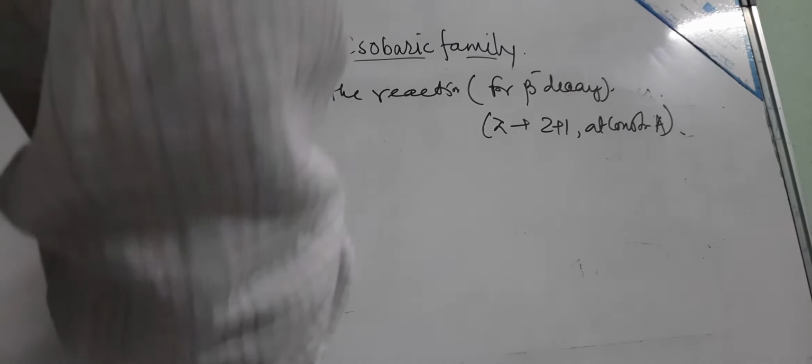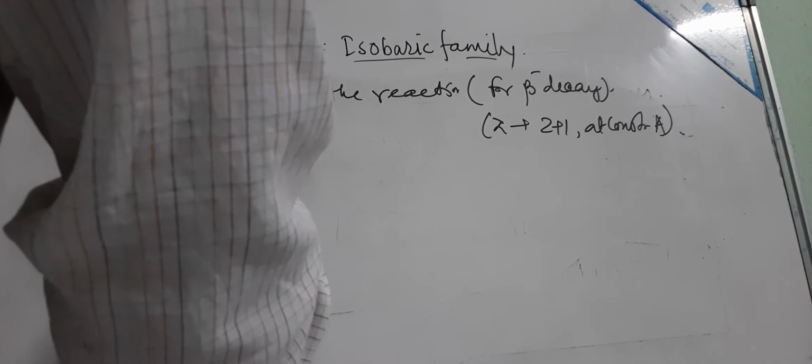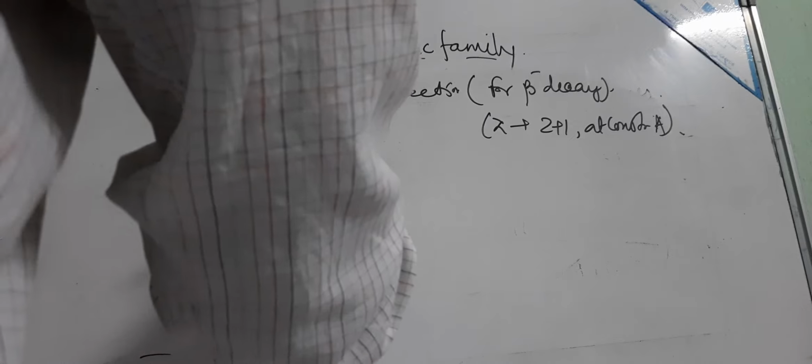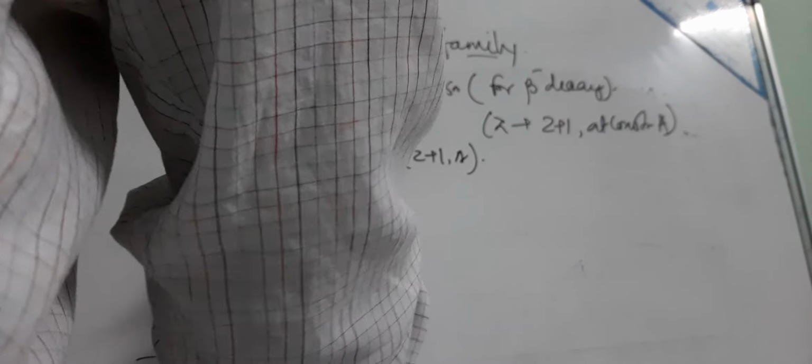So if we calculate Q beta minus, that is equal to M(Z,A) minus M(Z plus 1,A). So M(Z,A) minus M(Z0,A), minus M(Z plus 1,A) minus M(Z0,A).